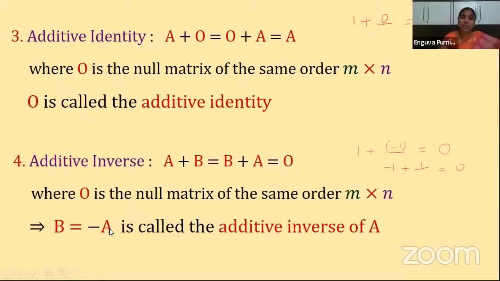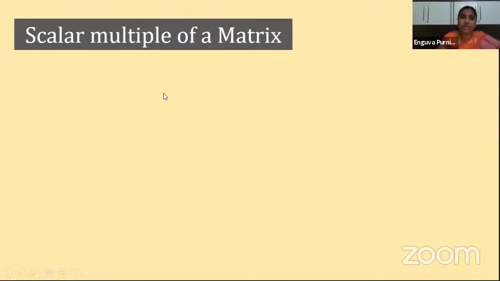So this B is equal to minus A is called the additive inverse of A, because we know that B is the additive inverse of A. So what is B? Minus A. It is called the additive inverse of A. It means whatever the elements in the matrix A, each element of A should be multiplied with the minus sign. Then that becomes the additive inverse matrix. Understood, children? So you will understand it more clearly when you are doing the sums based on it.